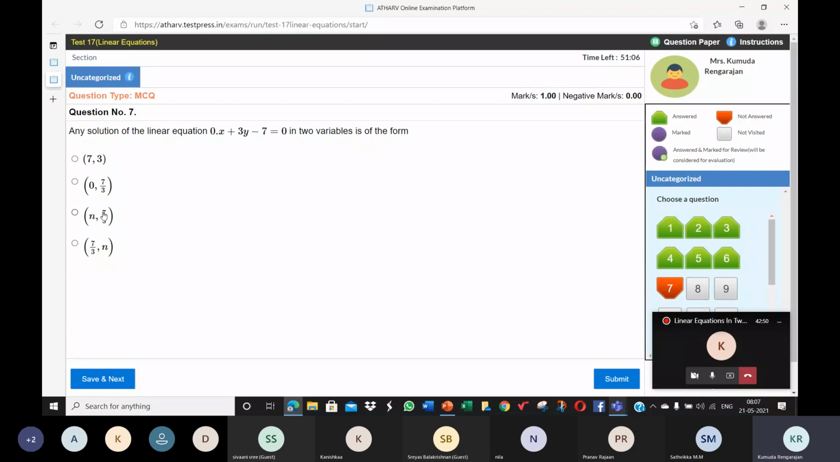7 by 3. See, y is fixed. Y is 7 by 3. X can be anything. Do you all agree? Yes, ma'am.